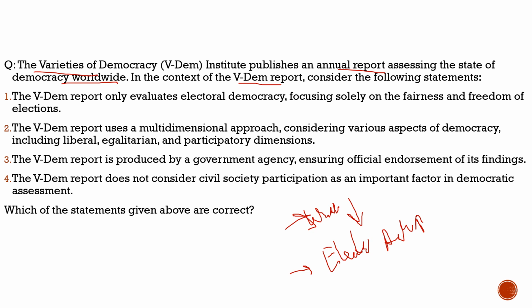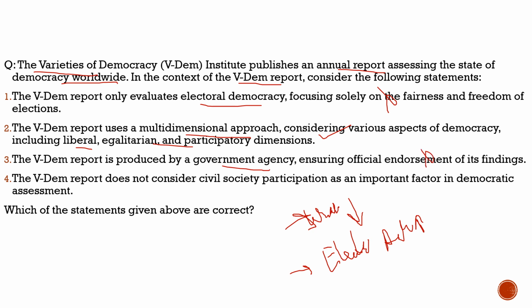The first statement: the V-Dem report annually evaluates electoral democracy, focusing solely on the fairness and freedom of elections. No, it does not. It definitely evaluates electoral democracy, but it also looks at other parameters too. So the first statement is incorrect. Second statement: the V-Dem report uses a multi-dimensional approach considering various aspects of democracy, including liberal, egalitarian, and participatory dimensions. 100% true.